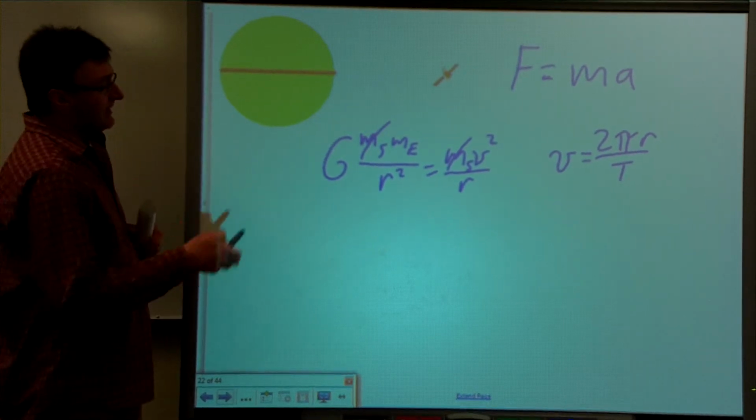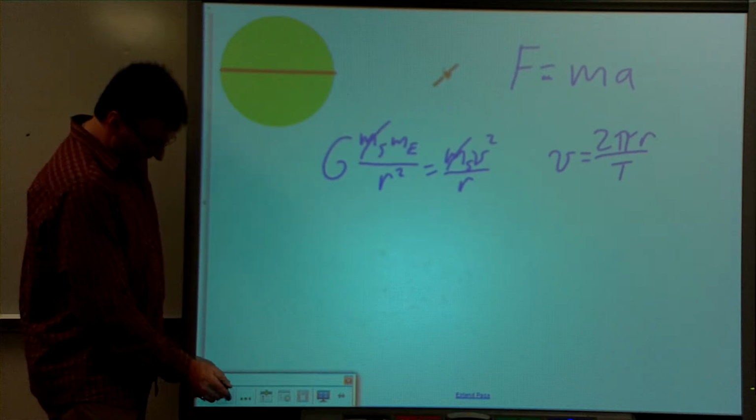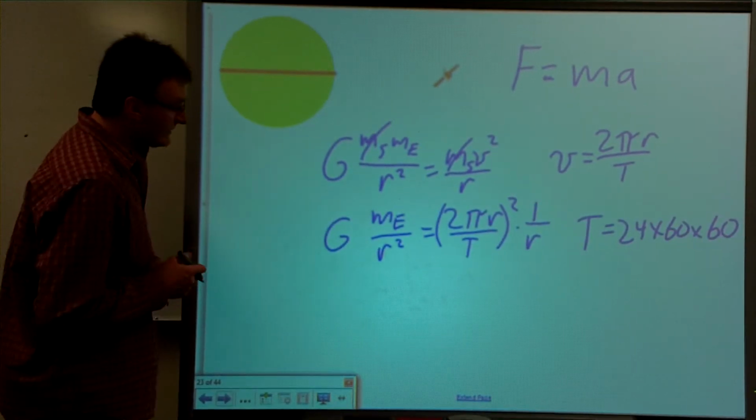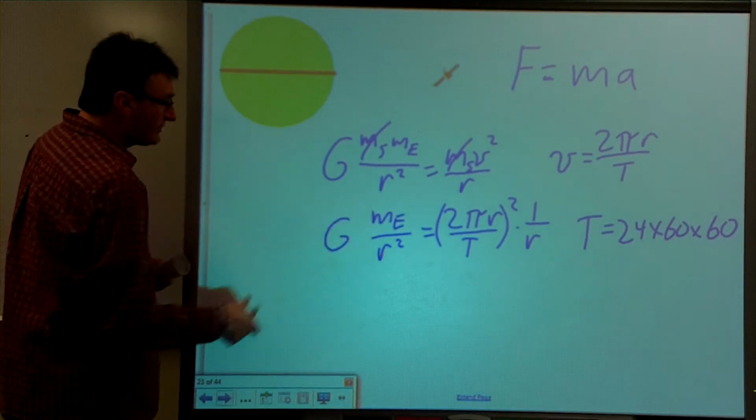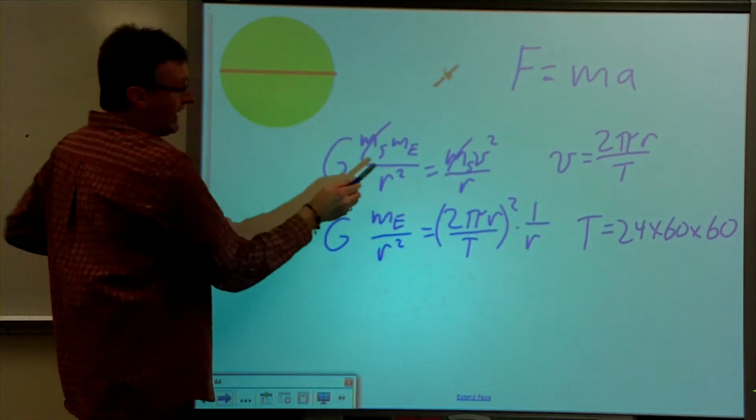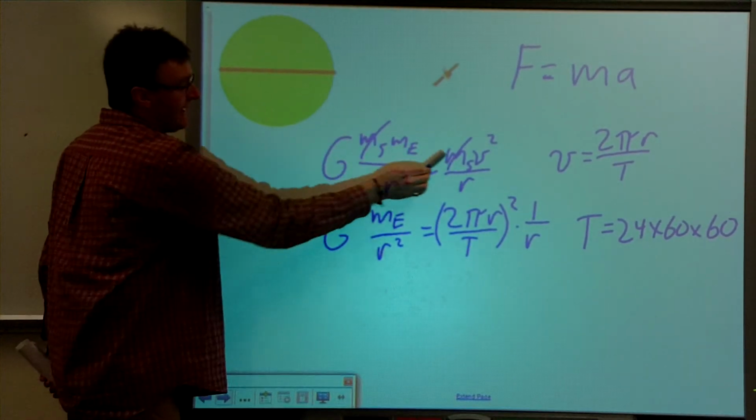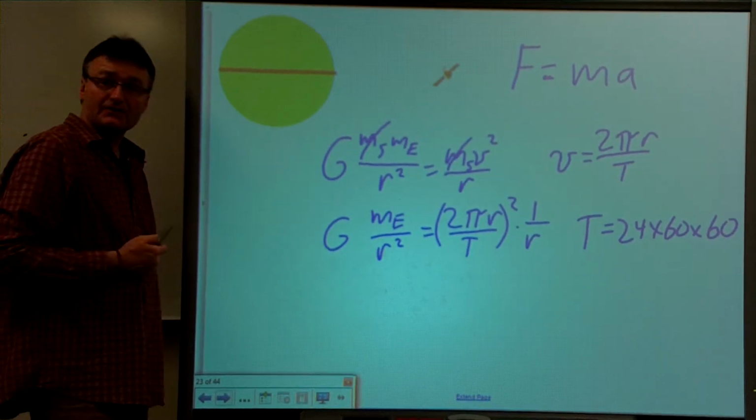So we don't know the speed, but we know that the speed has to be 2 pi r divided by the period that it takes. And so we can put that into our equation here. So we'll put this in for v. And also, if you notice, the mass of the satellite also cancels out.